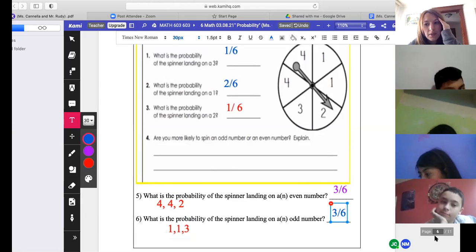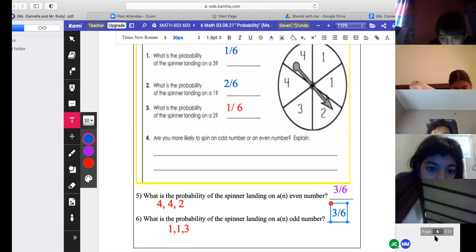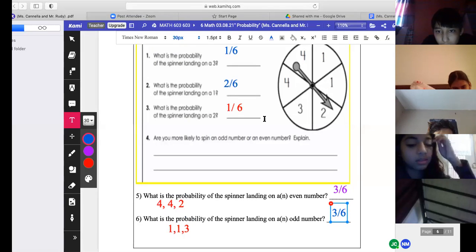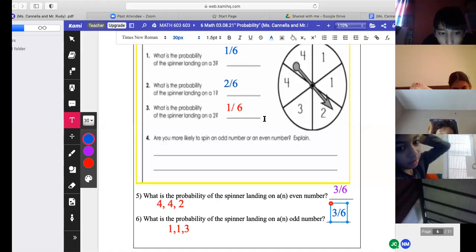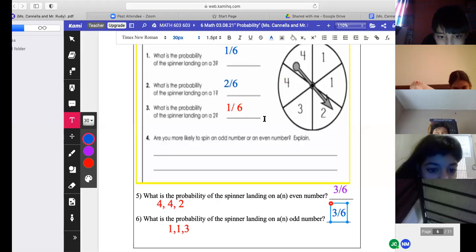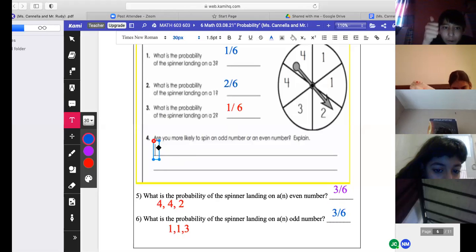It says, let's see what you guys think. Are you more likely to spin an odd or even number? Explain. It's a trick question. What do you notice about the probabilities? Are they the same? No. They are. So Kevin, what are we most likely to get? An even chance or fair chance, right? Because you put your thumbs up, right, Kevin? So we call it a 50-50 chance.